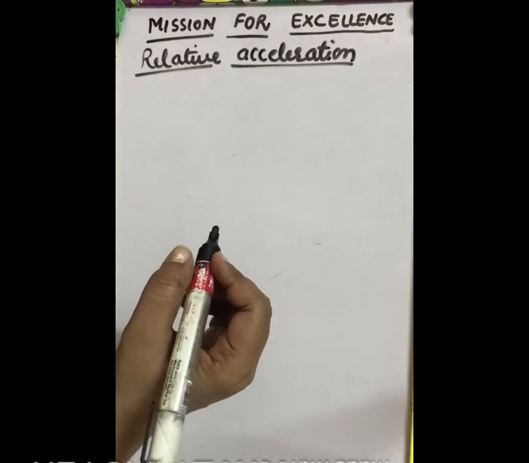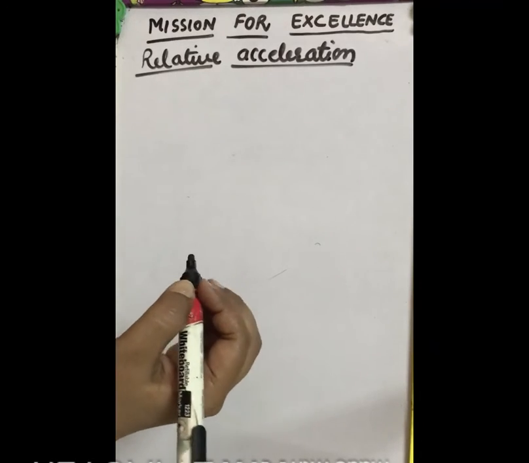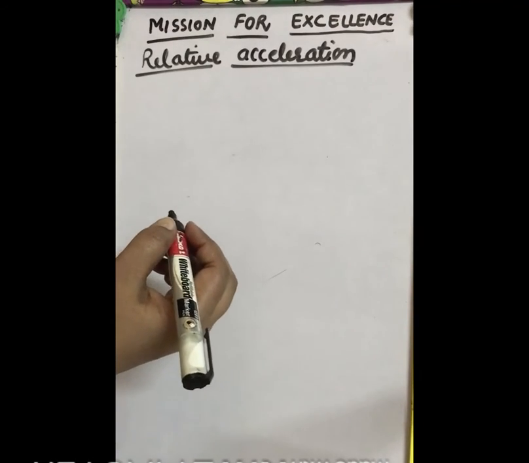Now let us do relative acceleration. First let us define relative acceleration.